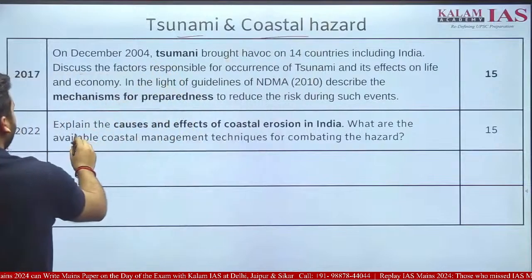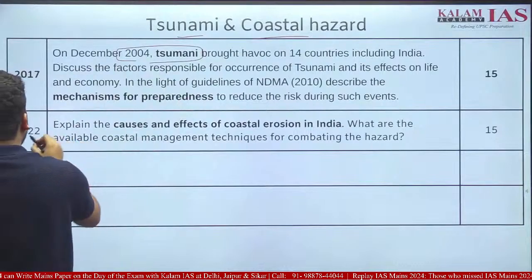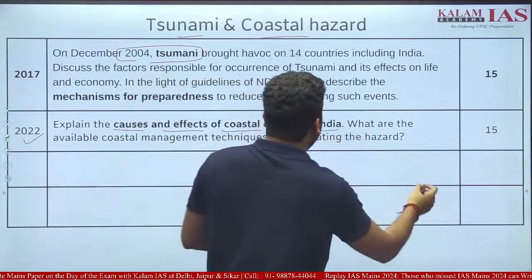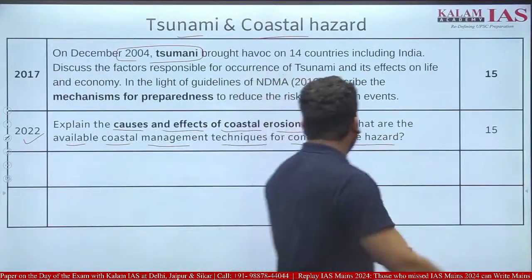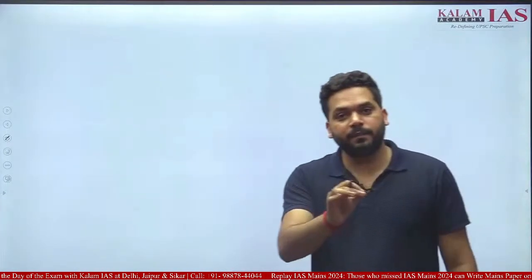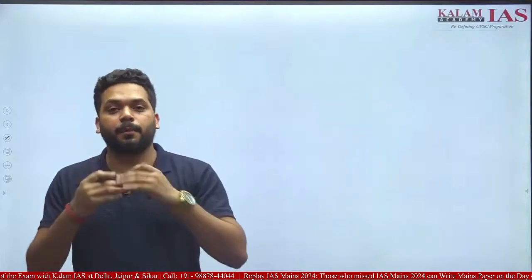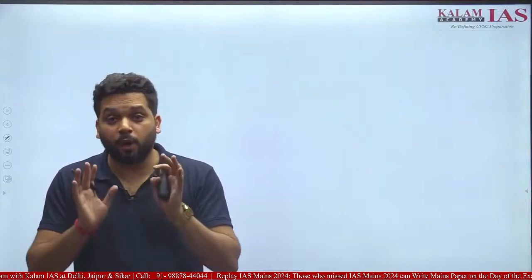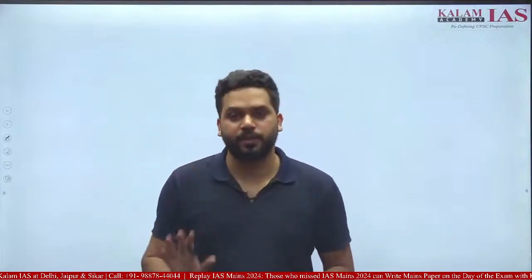Okay, these are the questions. We all know the 2004 tsunami, a question must have come on it, okay? 2022: explain the causes and effects of coastal erosion in India, and what are the available coastal management techniques for combating the hazard. Okay. Again, we'll do the same exercise. We have not seen the GS3 paper till now. What information we have is on the basis of the syllabus and previous year questions.